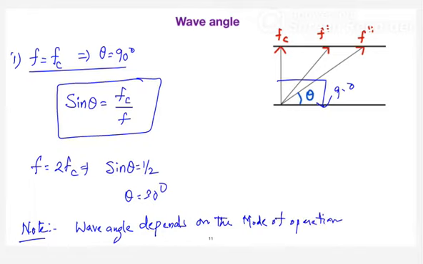Okay, what is that mode, first mode, second mode, all these things we are going to cover now soon. So the wave angle is defined as the angle made by the wave with respect to the axis of the waveguide. And the wave angle is considered to be 90 degrees if the frequency becomes the cutoff frequency.